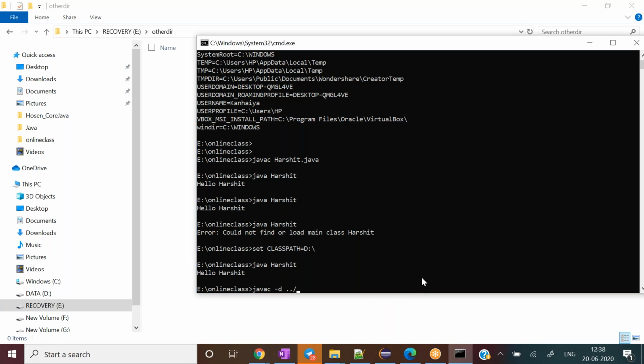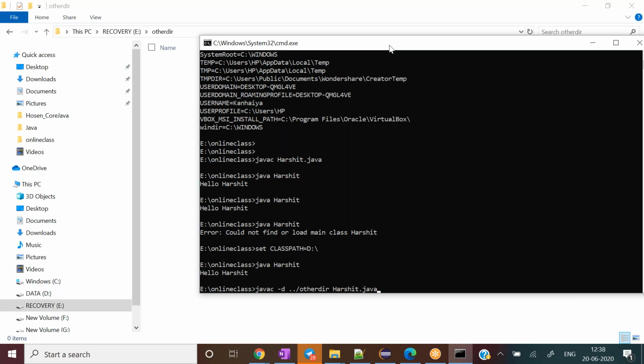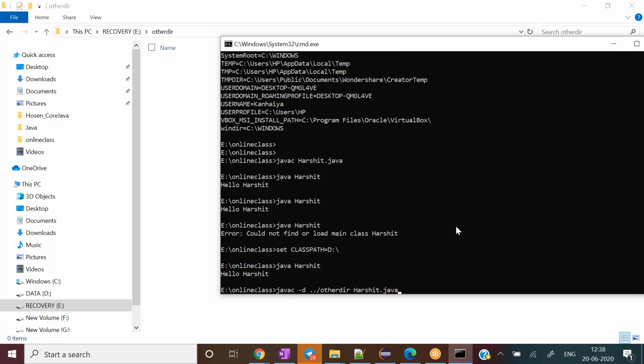I use .., I mean one directory above, where the other directory exists, and then one more time compile this program. Then we will see whether or not the .class file comes into this other directory.